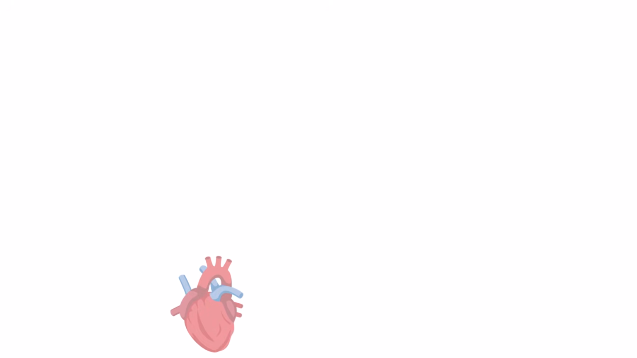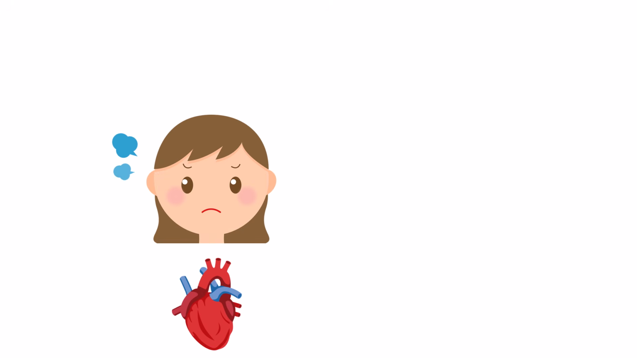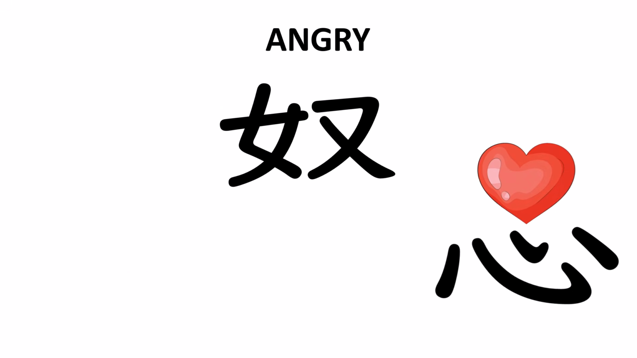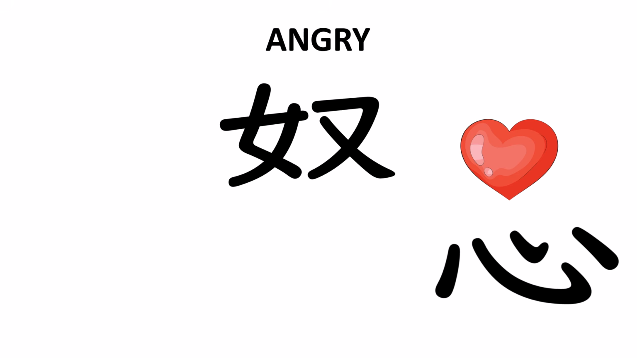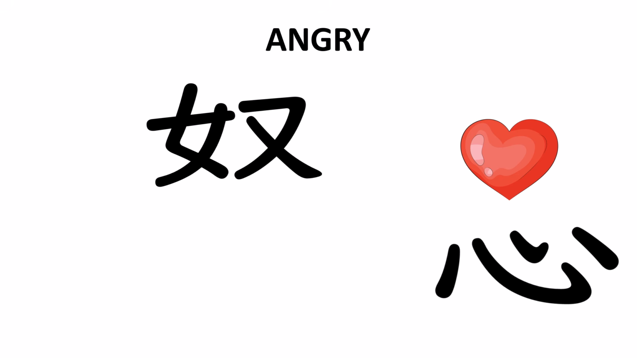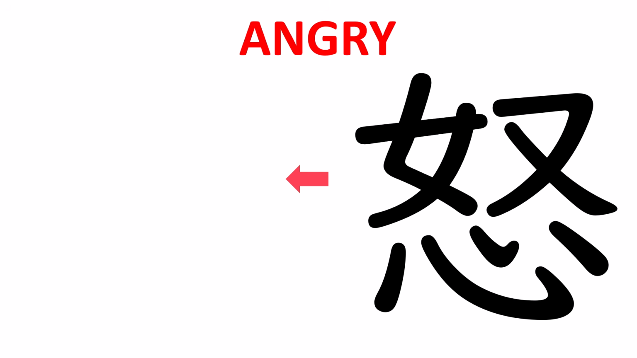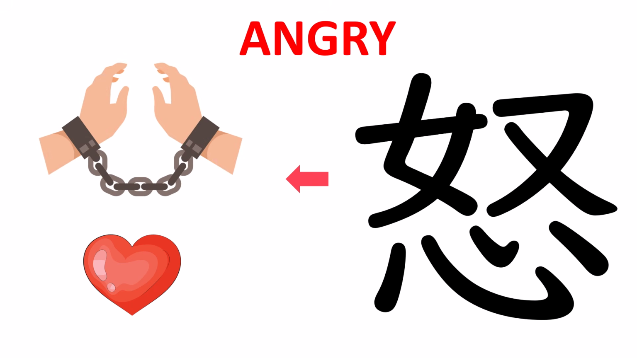Your heart pounds, heat rises to your face, and in your mind, a slave refuses to obey. This is not peace. This is anger. Let's break it down. The bottom part is the heart or mind radical, which clearly indicates this is an emotional kanji. The top element has the meaning of a slave or servant. So the original idea behind the angry kanji was a powerful image, the feeling in one's heart of being suppressed or enslaved. This perfectly captures the resentment, frustration, and powerlessness that can lead to anger.